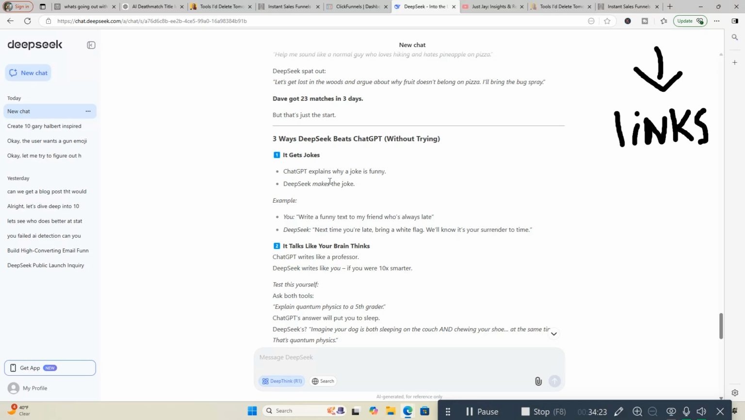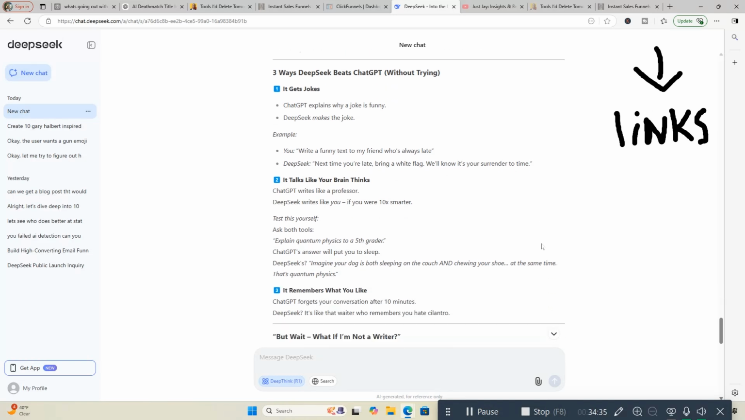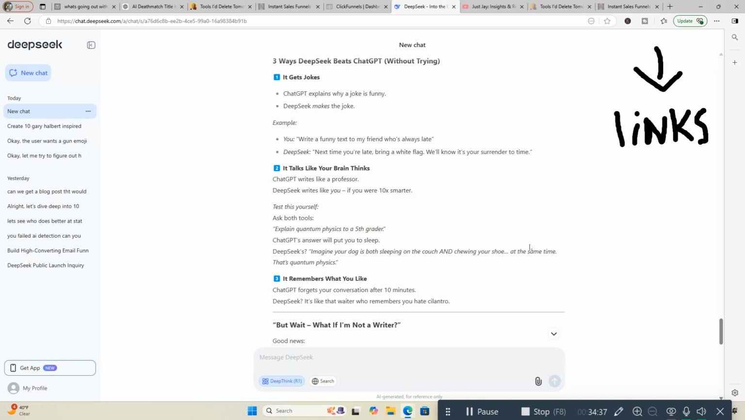It gets jokes. ChatGPT explains why a joke is funny. DeepSeek makes a joke. Example: you write a funny text to my friend who's always late. DeepSeek: "Next time you're late, bring a white flag. We'll know it's your surrender time." It's good. It talks like your brain thinks. ChatGPT writes like a professor. DeepSeek writes like you if you were 10 times smarter.